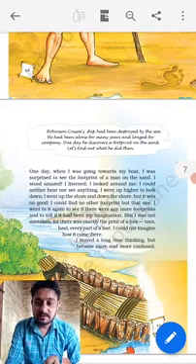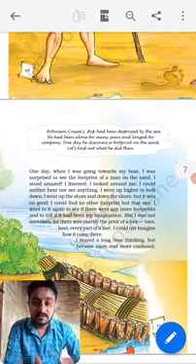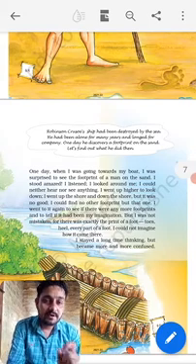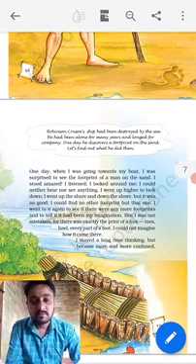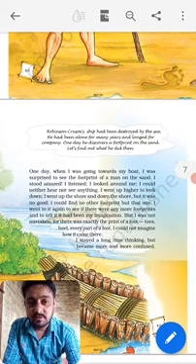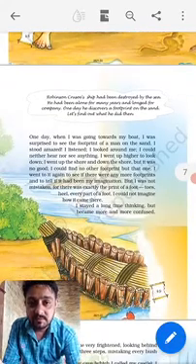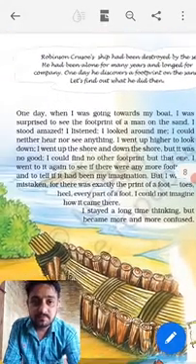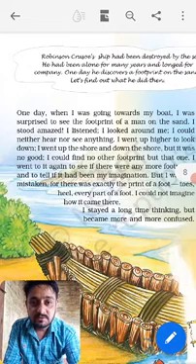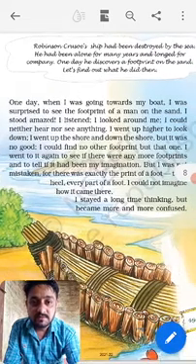Wherever I say to underline, you can underline it. The lesson is Footprint, page number 48. I will zoom in so that it is clear to you.